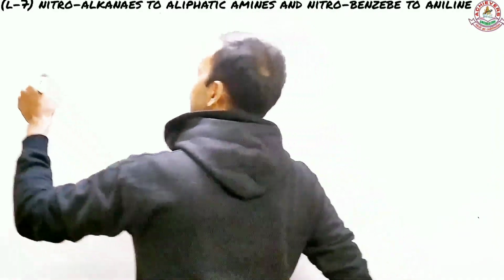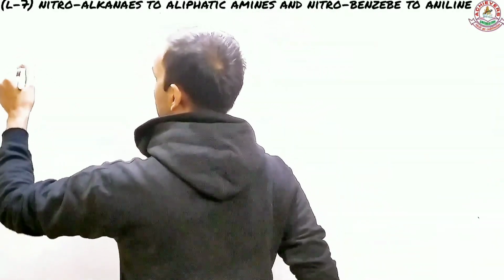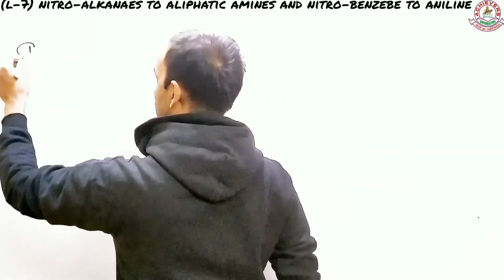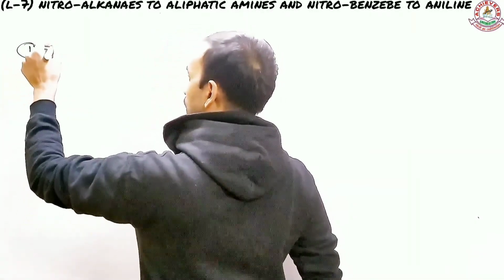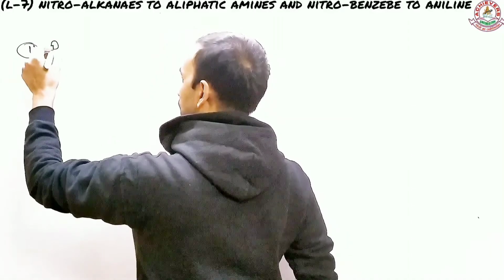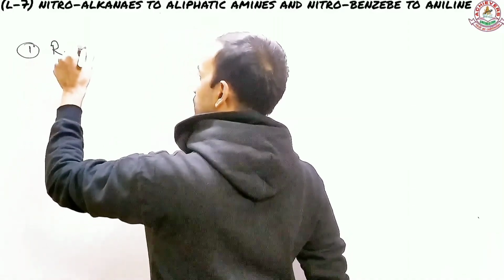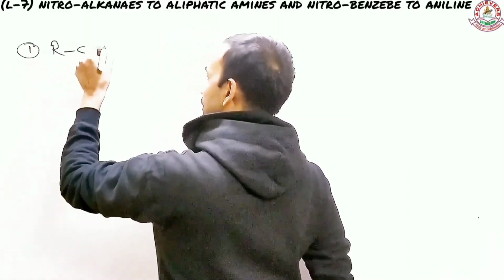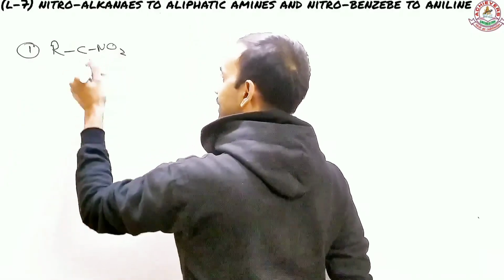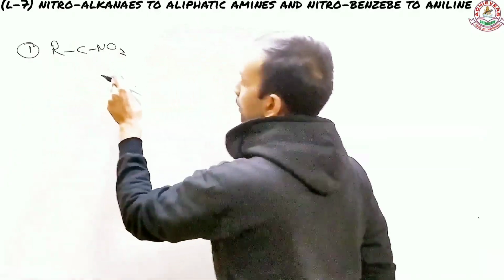Like I said, the first reaction I have: suppose I'm talking about this particular compound, a nitro compound.